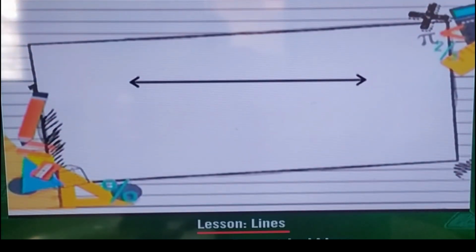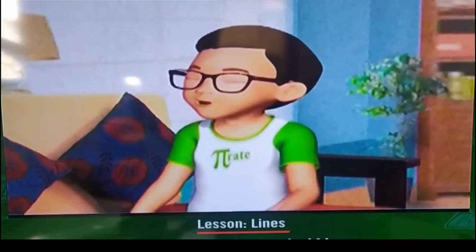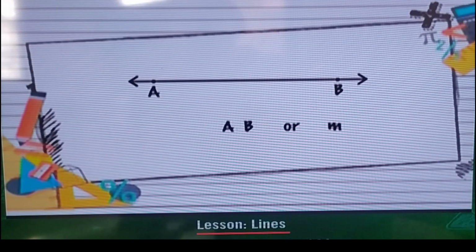So, a line passing through 2 points A and B can be written as either line AB or even represented by a single small letter, say M. Can it be any small letter, Kushi? Yes, but if we name it by using the 2 points through which it passes, we put a single line on top of the points with arrows on each side.